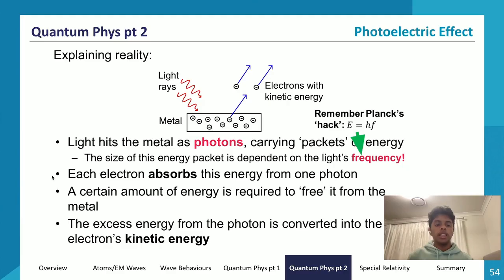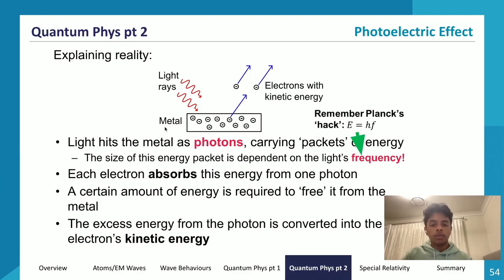So what happens is each electron absorbs this energy from one photon, and if it absorbs this energy from one photon, then we now understand that that photon has enough energy for the electron to leave. So what we know is within each metal, a certain amount of energy is required to free the electrons, and this is different for every metal. So every metal has a threshold, or an energy threshold, that the electrons have to surpass to leave the metal. So this is unique. And so if an electron absorbs the energy from a photon, that means the photon has enough energy to make this electron leave. So it has enough energy for the electron to overcome this threshold.